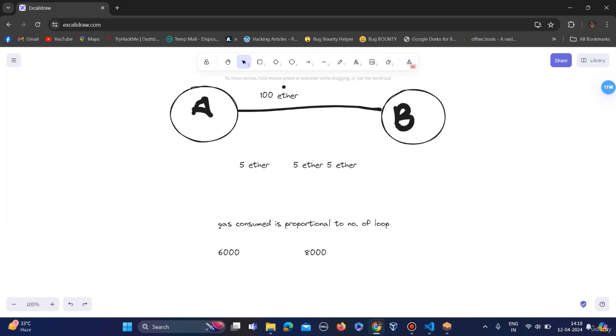So what will happen? This 600 is not enough for this transaction, so ultimately that transaction will fail.